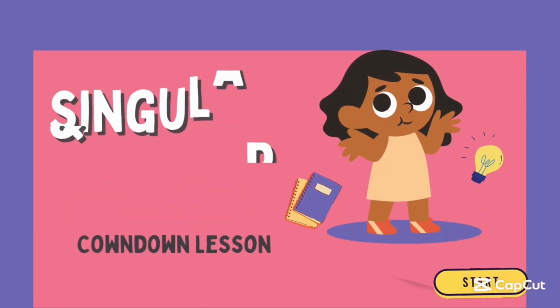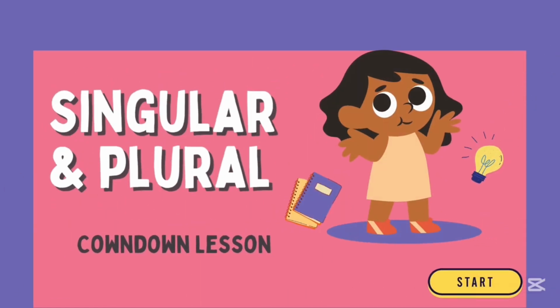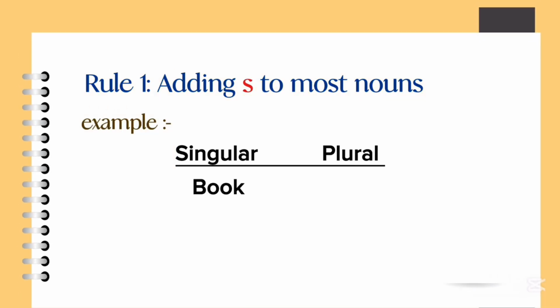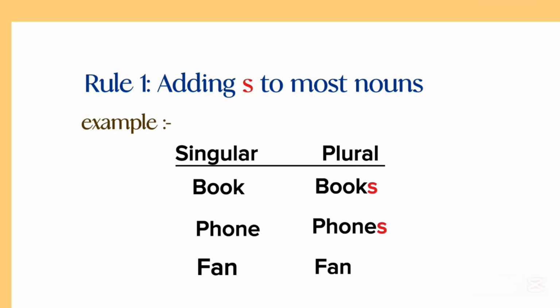Today's lesson: singular and plural. Rule 1. Add s to most nouns. Example: book, books, phone, phones, fan, fans.